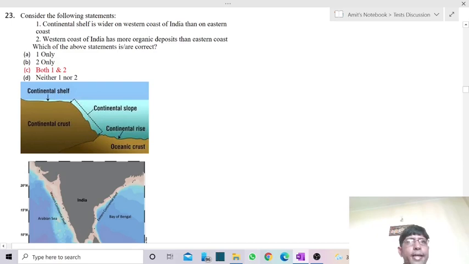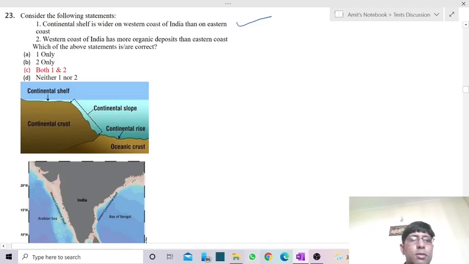Continental shelf is wider on the western coast of India than on the eastern coast of India. Second statement is western coast of India has more organic deposit than eastern coast. Which of the above statements is or are correct? Now that is correct. Of course, the first statement is a correct statement. Western coast is wider.